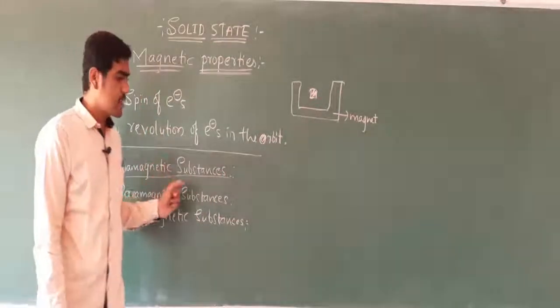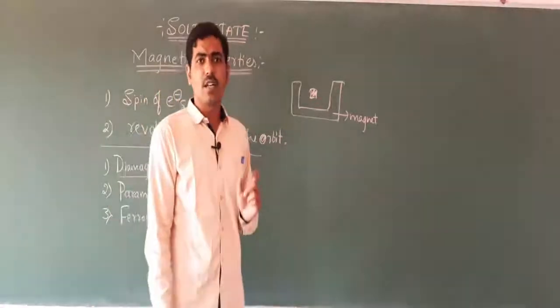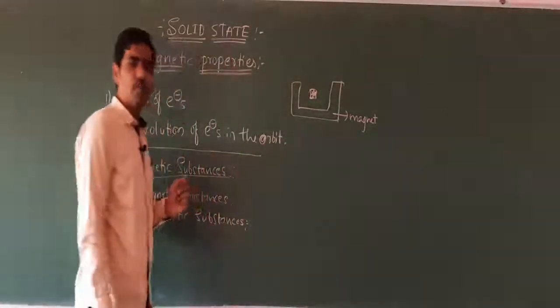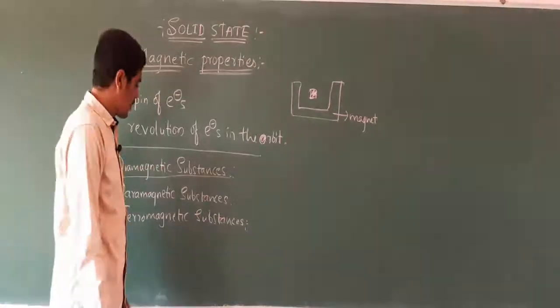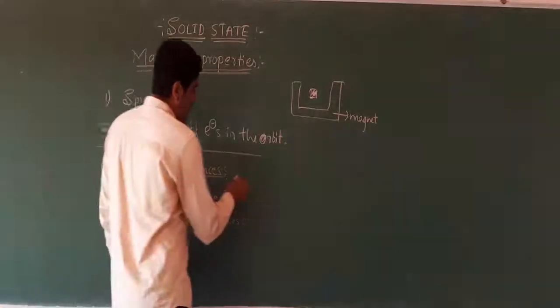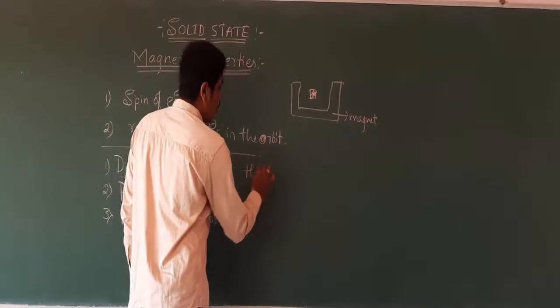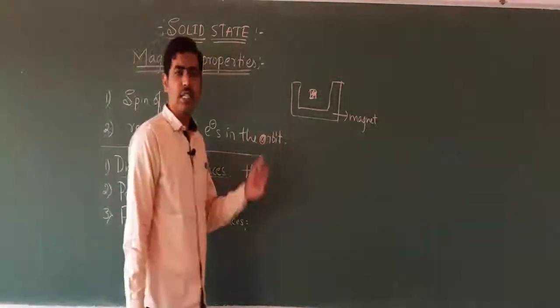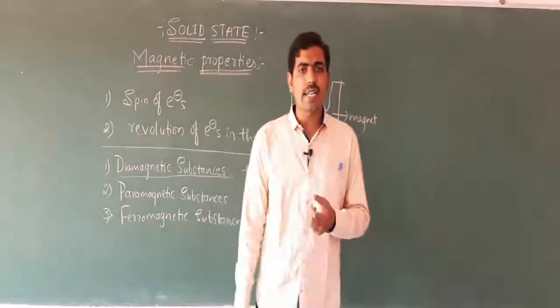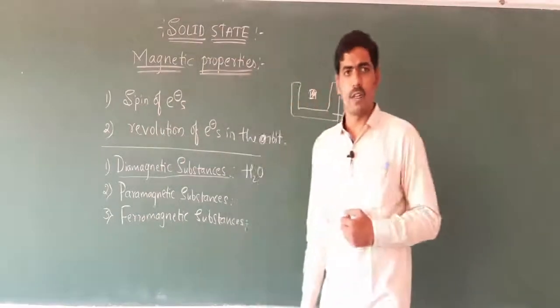The substances which are weakly repelled by the magnetic field are said to be diamagnetic substances. An example of a diamagnetic substance is water, H2O. When water is kept in the magnetic field, it is not attracted by that magnetic field.